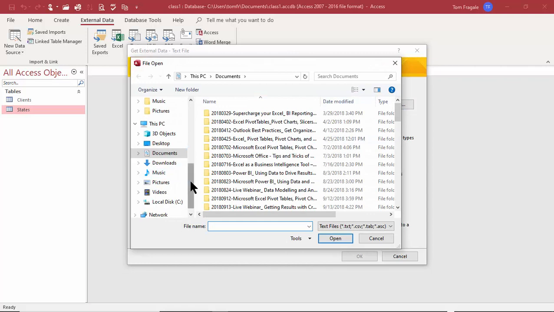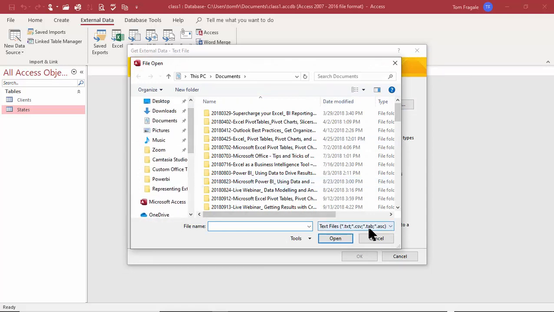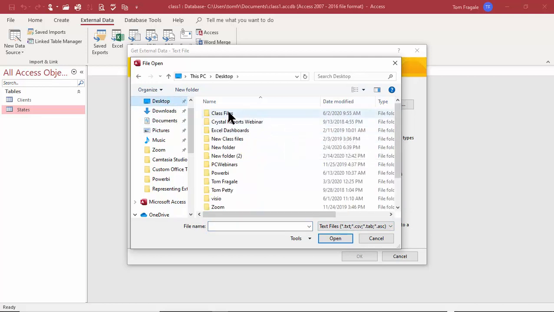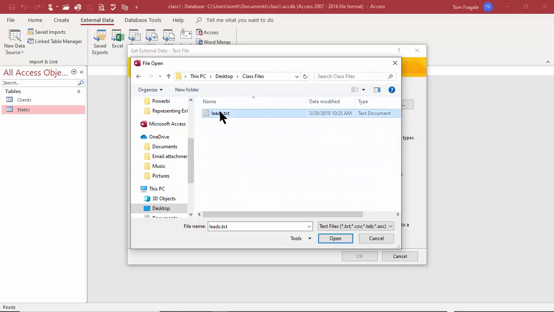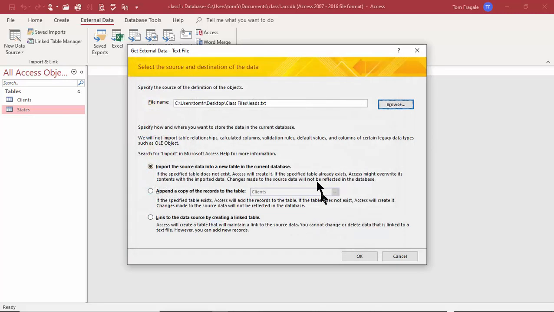And then you would pick like a text file or a CSV. It has some different data types down here that you can use. So I'll pick on my desktop and I'll pick on the Class Files folder. And I have one that's called Leads, okay? And you can see when I move my mouse to the word Leads, it says it's a text document. It's a plain unformatted data file. So I'll pick on that one and I'll pick on Open.